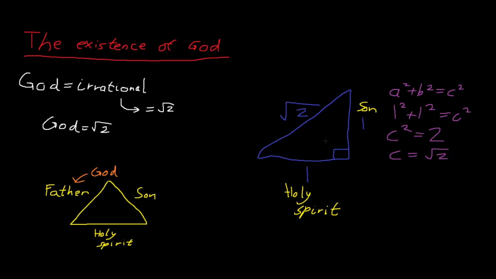And so we know that God equals the square root of 2, which fits perfectly, because then we can say that God must represent this side of the triangle of square root of 2, because God is equivalent to the square root of 2. So we know that if the Pythagorean theorem holds true, which it does, then we can use the Holy Trinity to say that 1 squared plus 1 squared equals c squared means that God must exist.